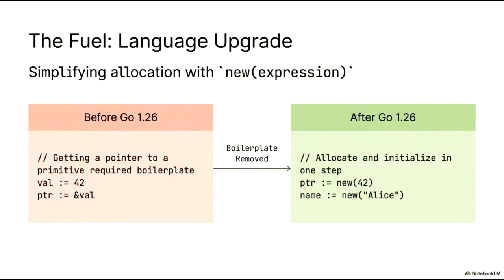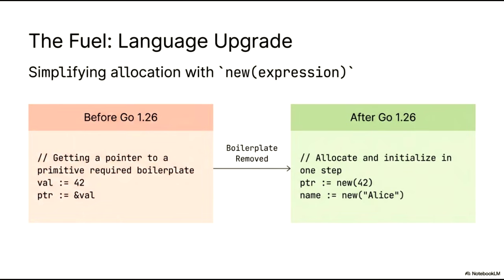Moving into our language upgrade discussion, we are focusing on a significant refinement coming in Go 1.26, the simplification of allocation using the new expression syntax. Historically, as shown on the left, obtaining a pointer to a primitive value required a two-step process of declaring a variable and then taking its address. This created unnecessary boilerplate code for a very common operation.